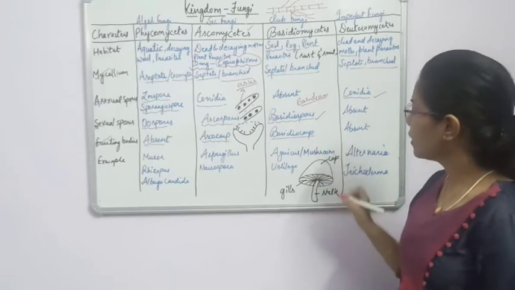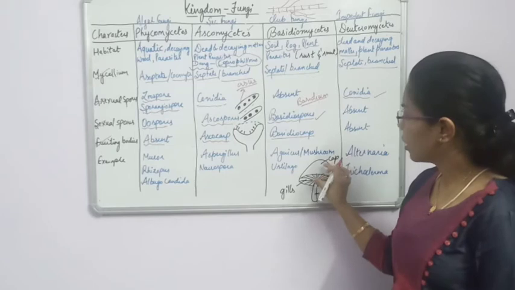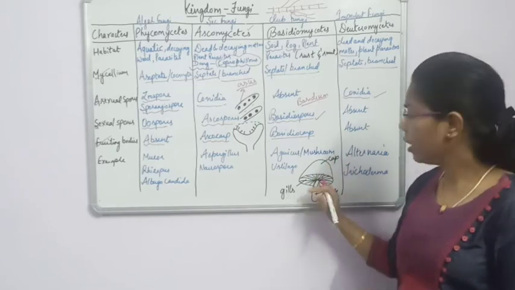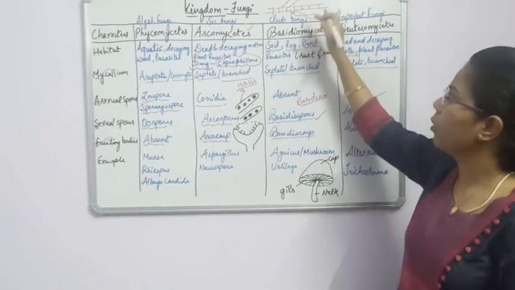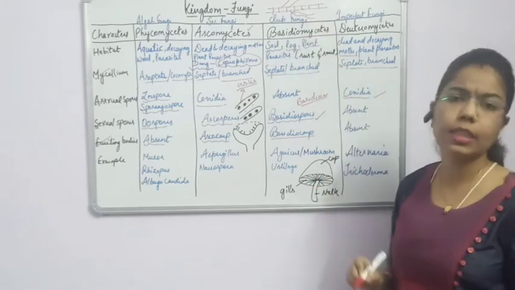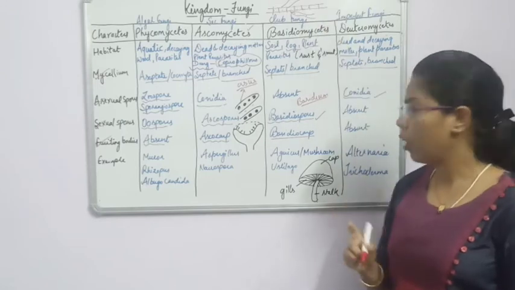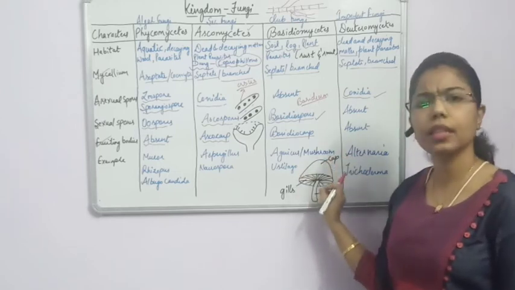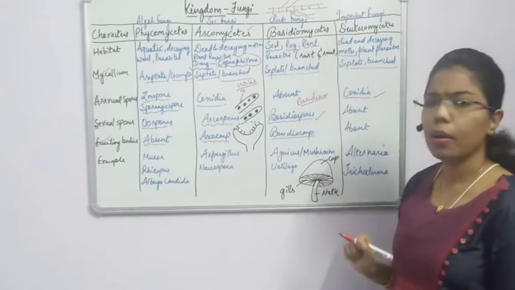As I have said, the structure is broader at the upper end and narrower at the lower end. So this structure is known as club fungi. This basidiomycetes class is also known as club fungi. Why? Because the upper end is broader and the lower end is narrower. Okay, so this is about the basidiomycetes.